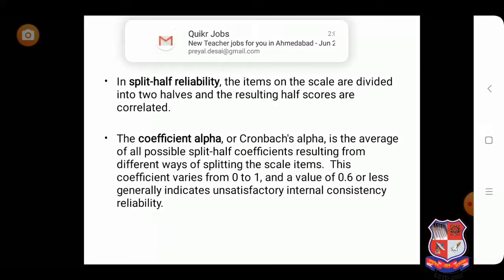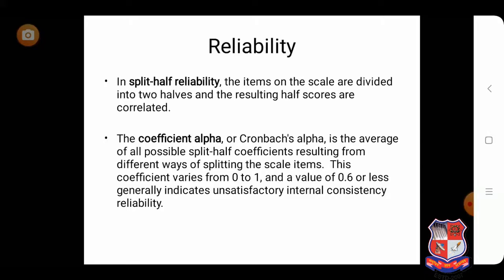Next is split half reliability. In split half reliability, the items on the scale are divided into two halves. Same example: I have developed one questionnaire which will measure impulsive buying tendency. If I am using split half reliability, I will divide my questionnaire into two parts, and after that I will check the correlation between the two parts.